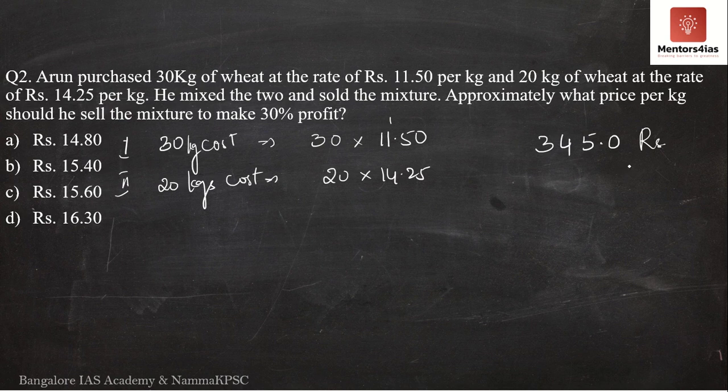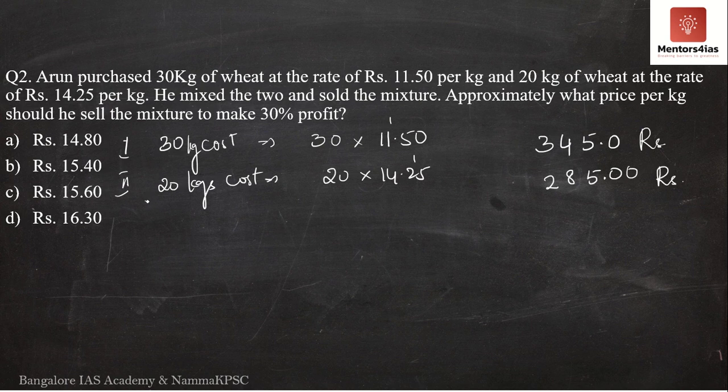We have again a 0 over here. 5 twos are 10, 2 twos are 4 and 5, 4 twos are 8, 2 ones are 2. Decimal points 2. Therefore 20 kgs at the rate of rupees 14 and 25 paise costs a total of rupees 285.